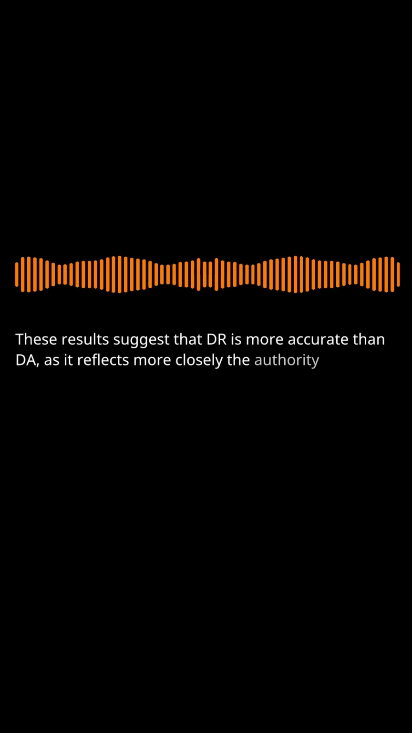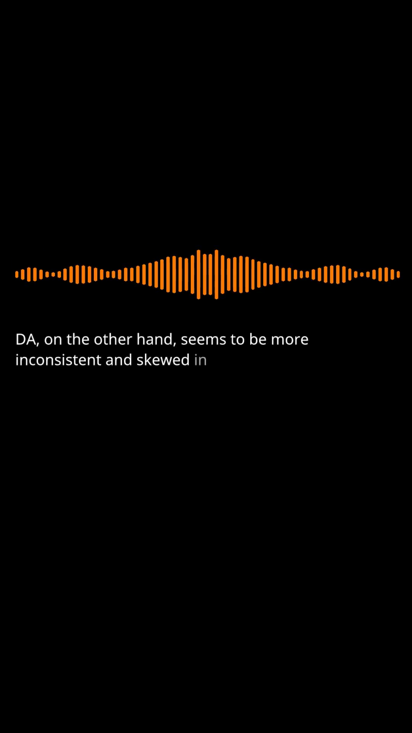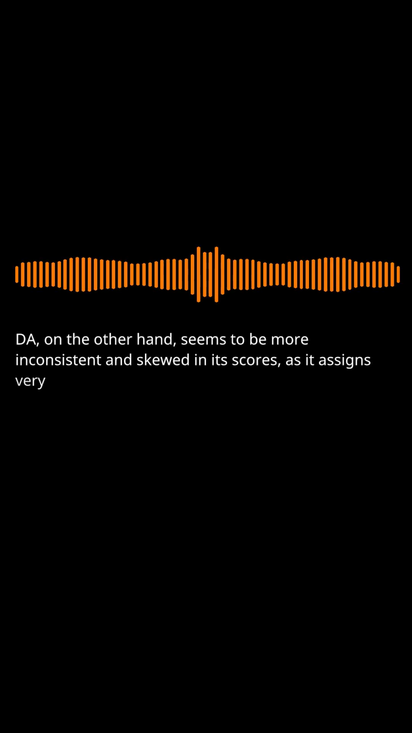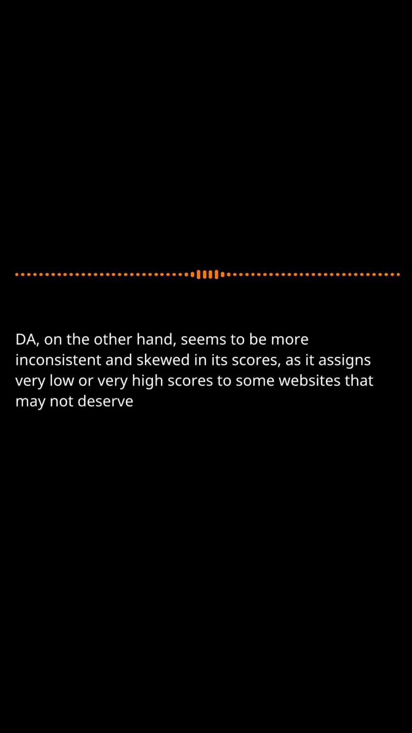These results suggest that DR is more accurate than DA, as it reflects more closely the authority and quality of websites that rank well on Google. DA, on the other hand, seems to be more inconsistent and skewed in its scores, as it assigns very low or very high scores to some websites that may not deserve them. Therefore, in terms of accuracy, DR wins over DA once more.